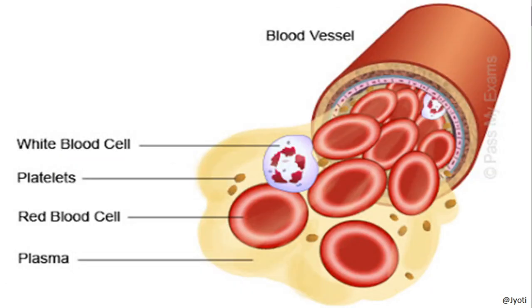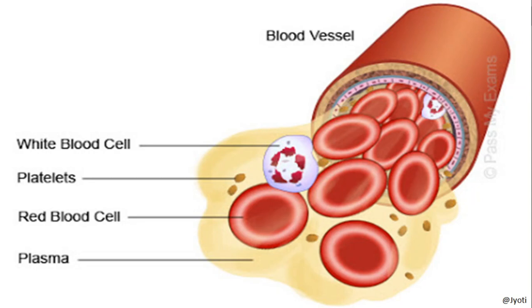Now I will show you how the blood flows and where the blood is contained. As you can see here, the blood vessel is there, and there are three types of blood vessels, that is artery, vein and capillaries. So here we are discussing only the connective tissue, that is vascular connective tissue, that is blood. So we will not be discussing much about the artery and the vein.